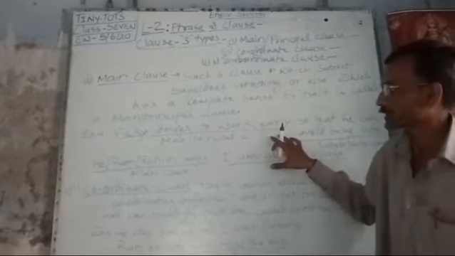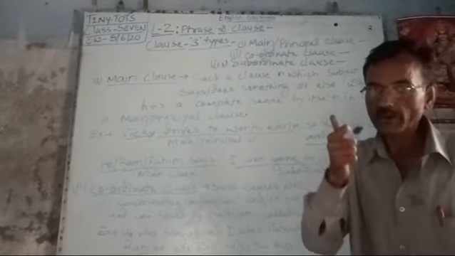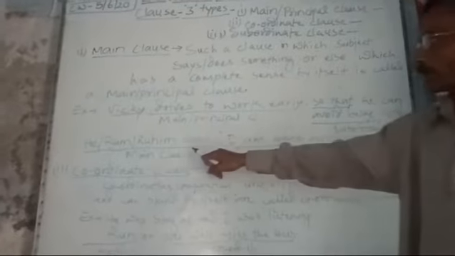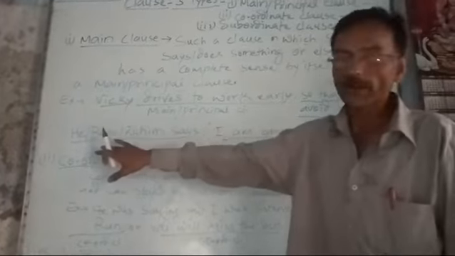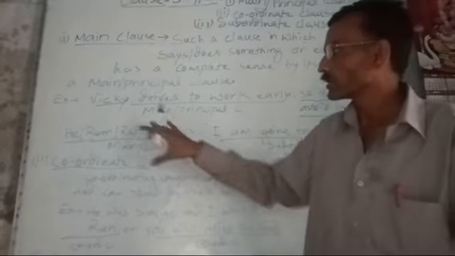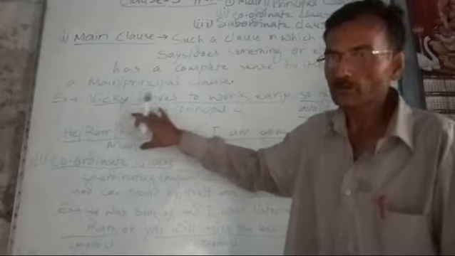So this was the main principal clause: Vicky drives to work early. Since the subject Vicky does something, it will be a main clause. And "so that" is a joining conjunction, so this is a subordinate clause. In the other sentence, Ram says, I am going to village. Here a speaker is saying something out, so this part will be the main clause and this will be the subordinate clause.